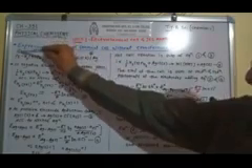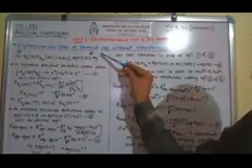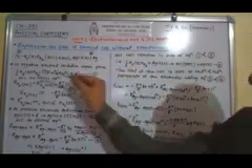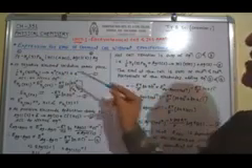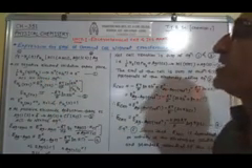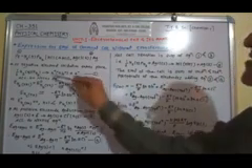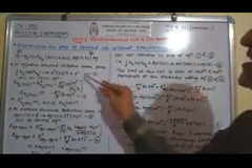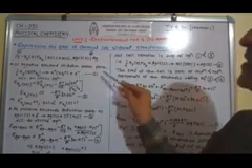The left hand side electrode is shown as negative, and the right hand side electrode is shown as positive. At the negative electrode, oxidation takes place. The half cell reaction is given here: 1/2 H2 gas, pressure of H2, gives H+ ion, activity of H+ ion, plus 1 electron. So here oxidation takes place, and in oxidation there is loss of 1 electron.